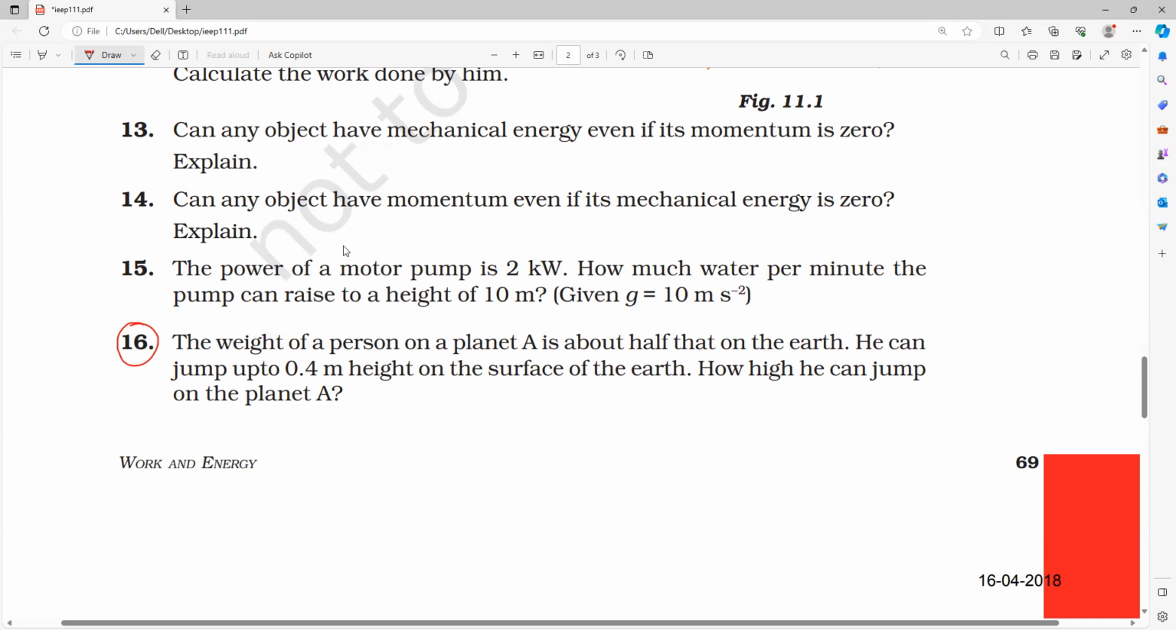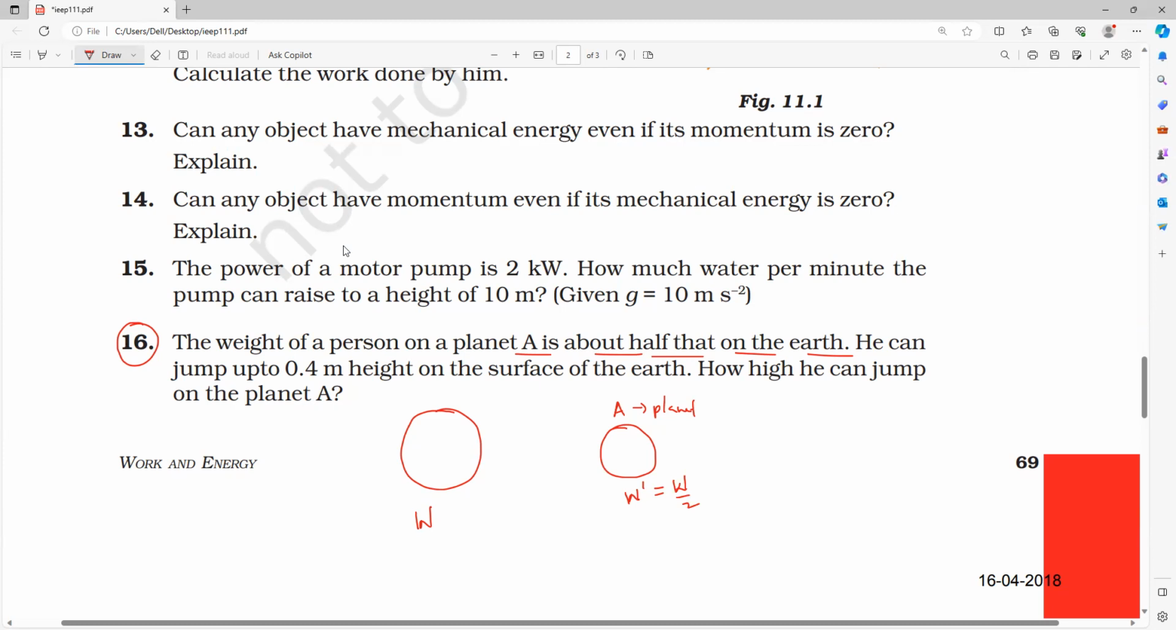The weight of a person on a planet A is about half that on the Earth. So there are two things: one is Earth, another one is some planet A. Let us consider the weight on the Earth is W. Then the weight on the planet becomes half. Let me take W dash, which equals W by 2, half of the weight on the Earth.